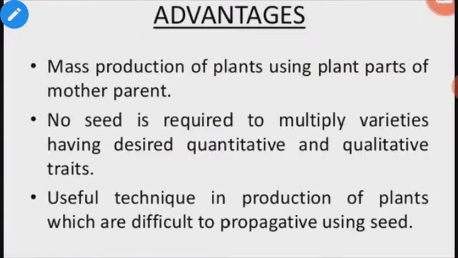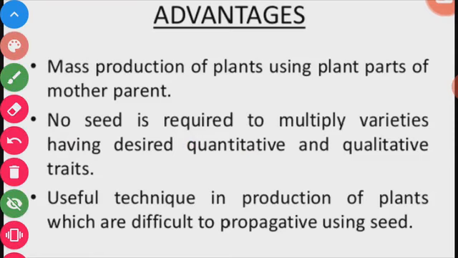The advantages of vegetative reproduction are: first, mass production of plants using plant parts of the mother plant. This is the first advantage. Or we can say that it produces new plants with exactly the same characteristics as the parent plant. Thus vegetative reproduction helps us in the conservation of the variety of the plants.